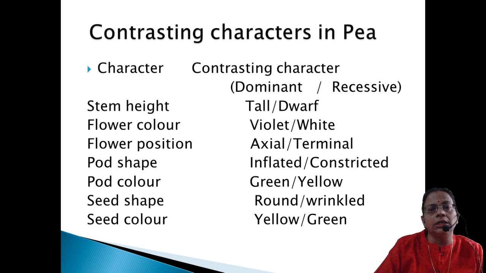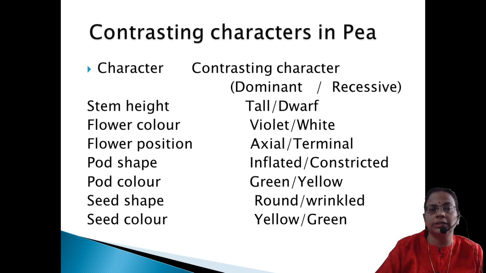And that is characters. Whenever we are mentioning characters, they can appear in alternate forms. That is, the character is controlled by a factor, and the factors can be in 2 different alternate forms. That only we'll call as allele. So each character, the trait can be of 2 different types: either it can be a dominant trait or it can be a recessive trait.